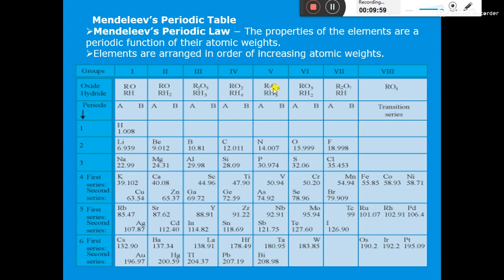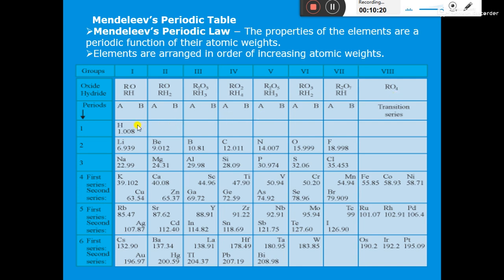Group 5 elements form oxide of the type R2O5 and hydride of the type RH3. Group 6 elements form oxide of the type RO3 and hydride of the type RH2. Group 7 elements form oxide of the type R2O7 and hydride of the type RH. And group 8 elements form oxide of the type RO4.